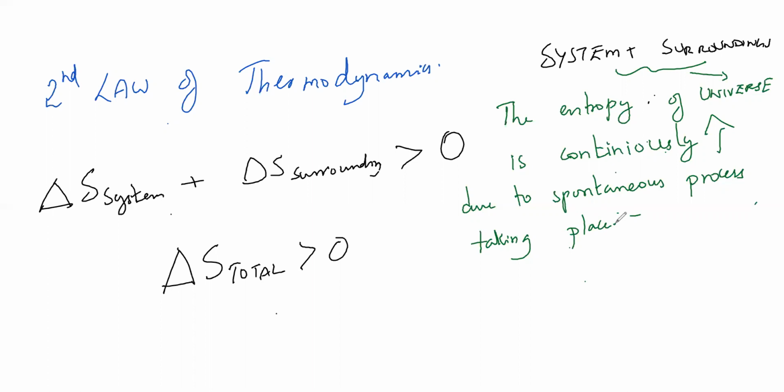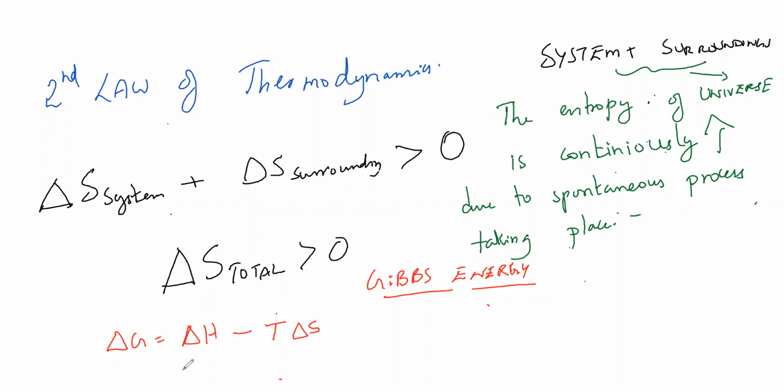Fine. Then there is one more last topic, that is Gibbs energy. So delta G is equal to delta H minus T into delta S. What is delta H? Enthalpy change, minus the product of temperature and entropy change.